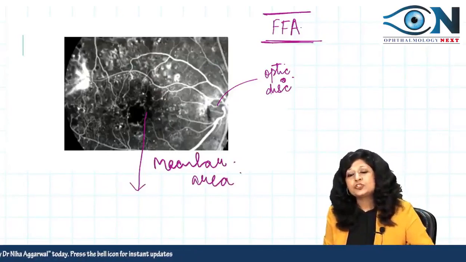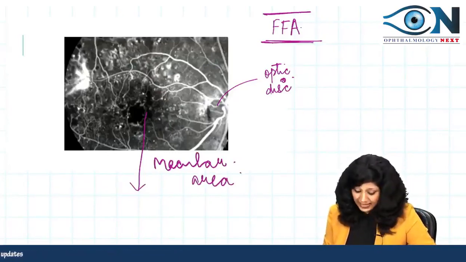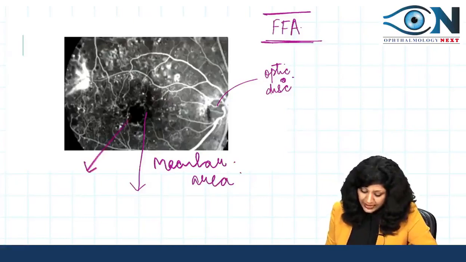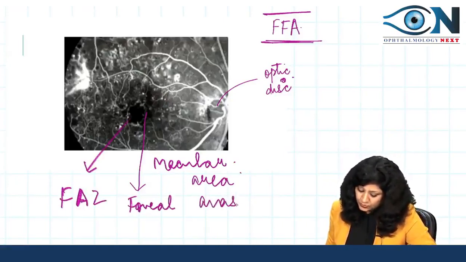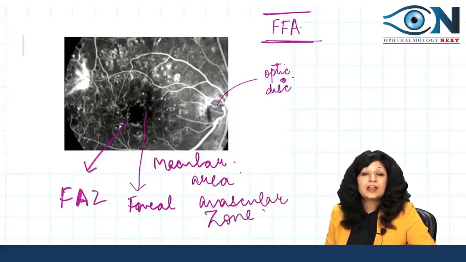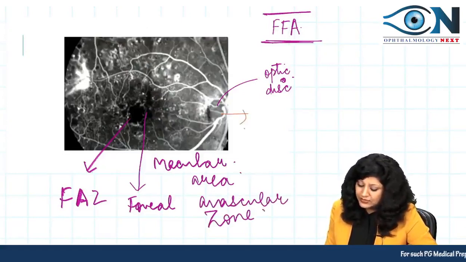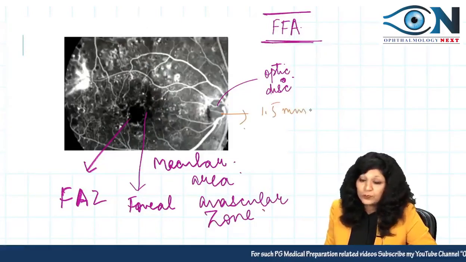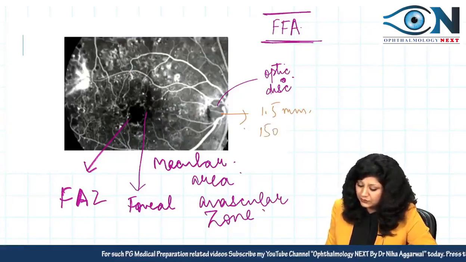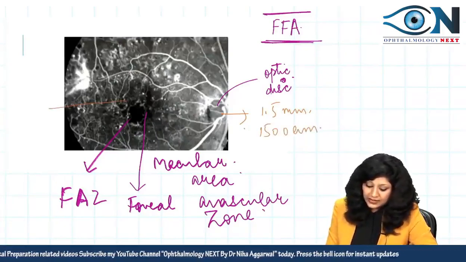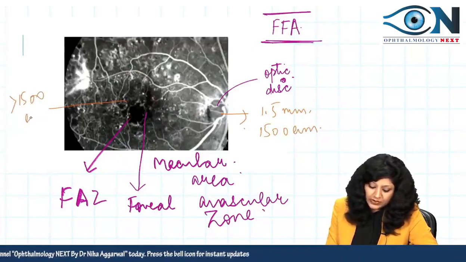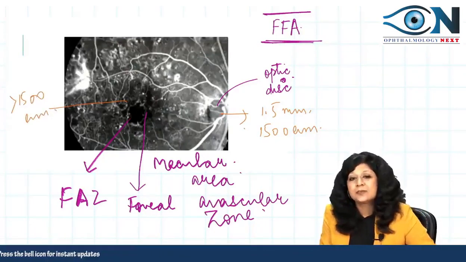Now normally it should not be much larger, as you can see here, because it is black due to the foveal avascular zone. Okay, but can you see that this area is also enlarged? And how much enlarged? This area is enlarged because optic disc diameter is 1.5 mm, right? So 1.5 mm means it is 1500 micron. So it is much larger than this 1500 microns, right? So this area is enlarged and it is blackish in color.